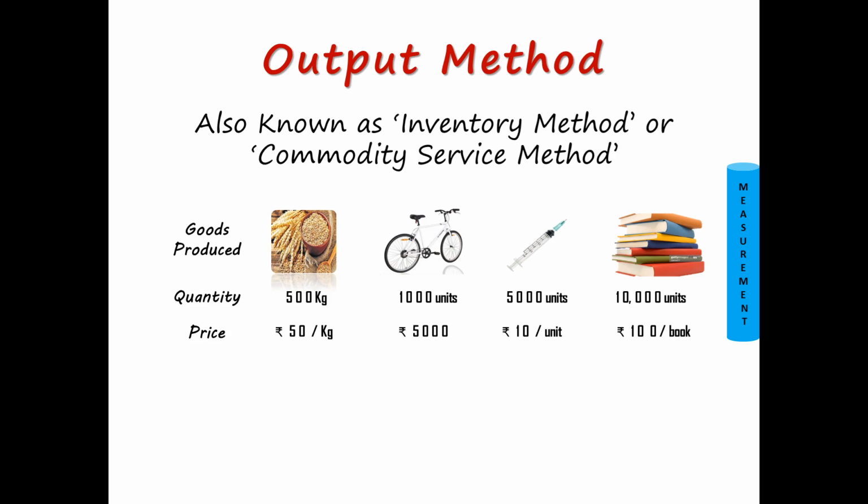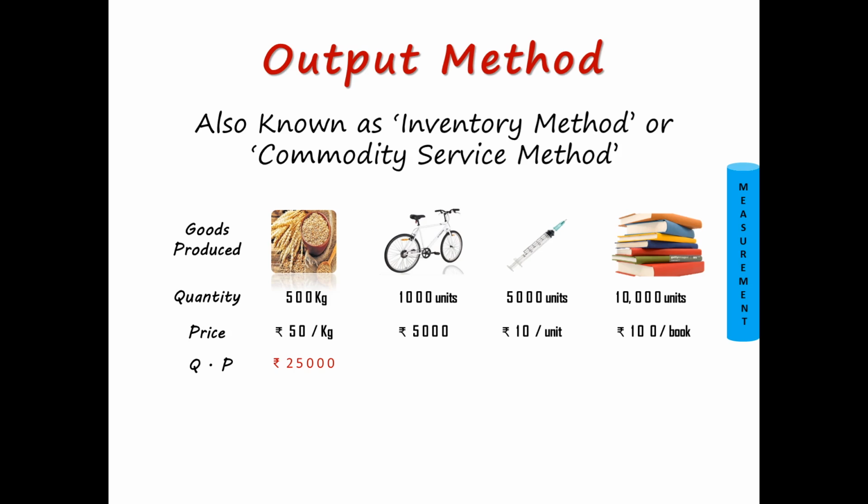Now comes output method, friends. It is also called as product method. Please remember, it is called as product method. So what is this Q into P? I would like to say it is the product of quantity and price. That is the reason it is also called as product method. So Q into P, here we are referring to, with regard to agriculture commodity wheat, 500 into 50, and that is 25,000 rupees of agricultural commodities are produced.